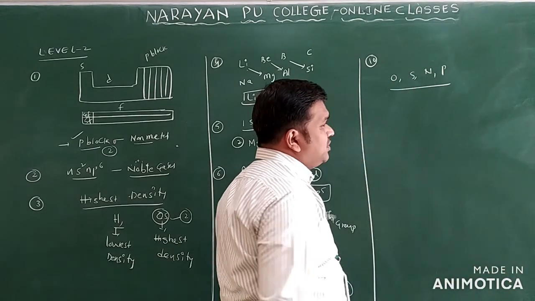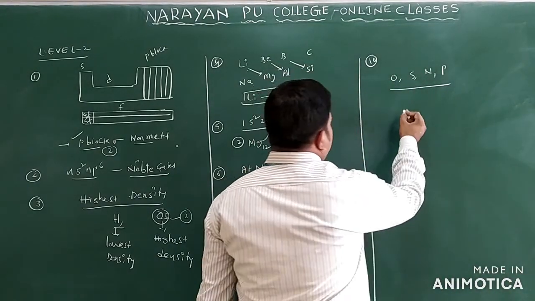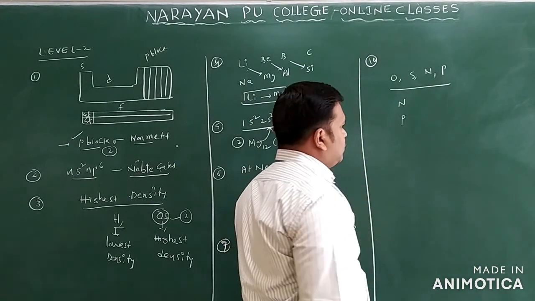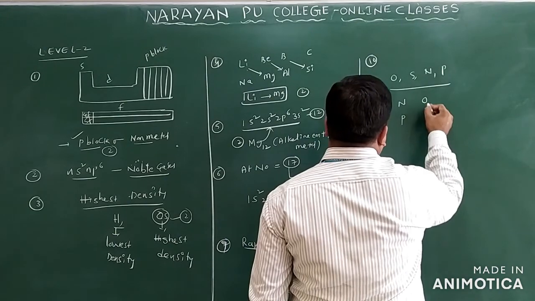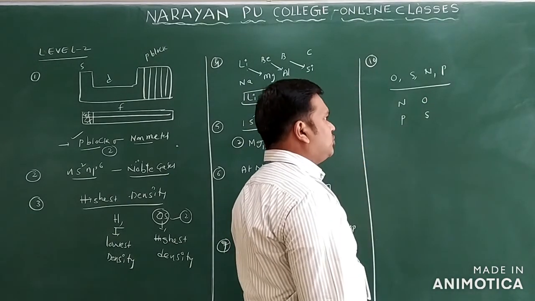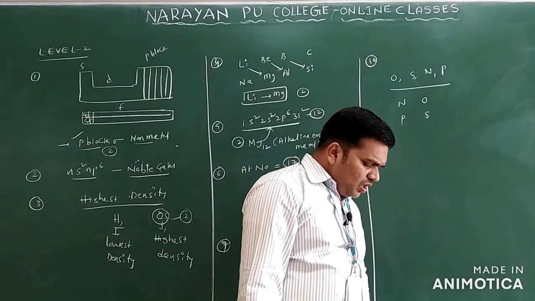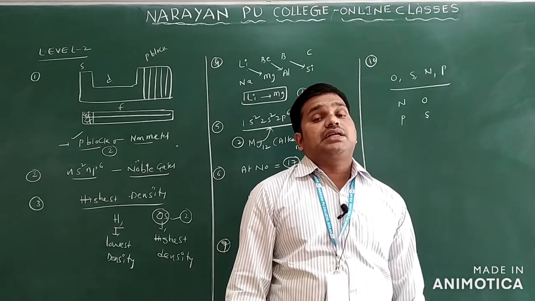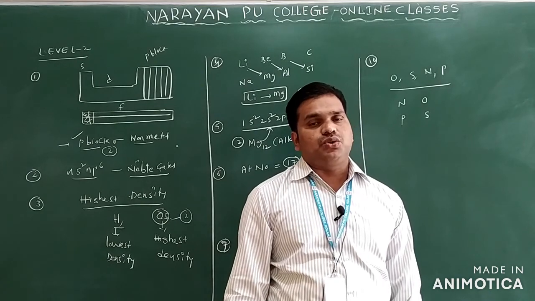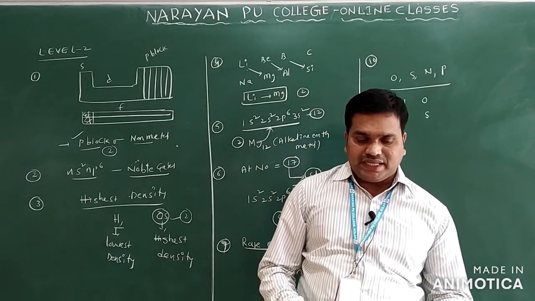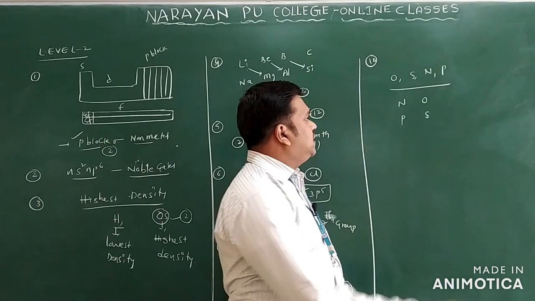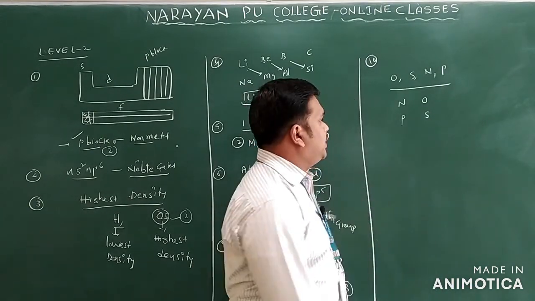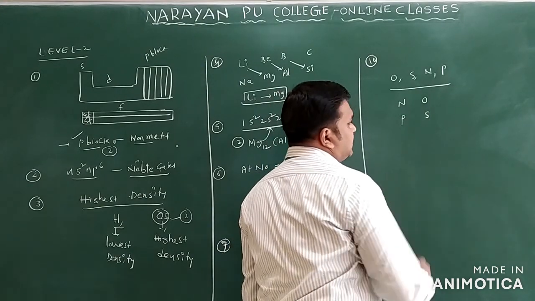You can separate these elements into different periods and groups. Nitrogen and phosphorus belong to one group, and oxygen and sulfur belong to another group. Going top to bottom in a group, electronegativity decreases. And in periods, going left to right, electronegativity increases. So we have nitrogen, phosphorus, oxygen and sulfur.